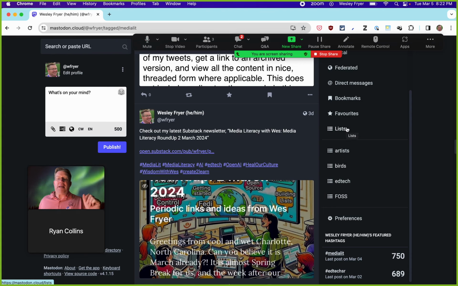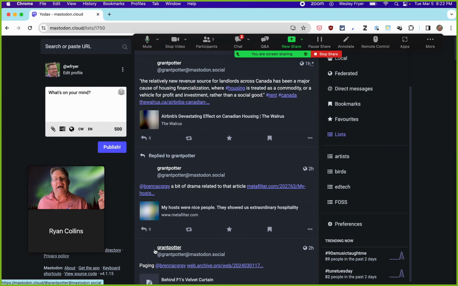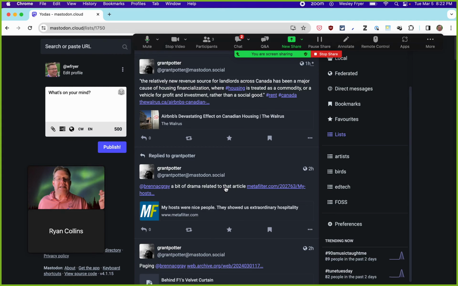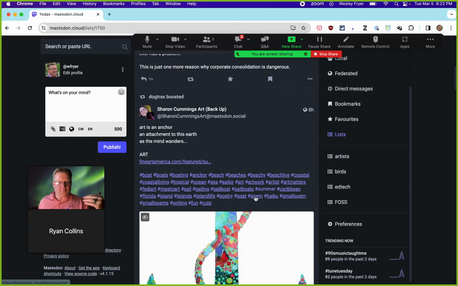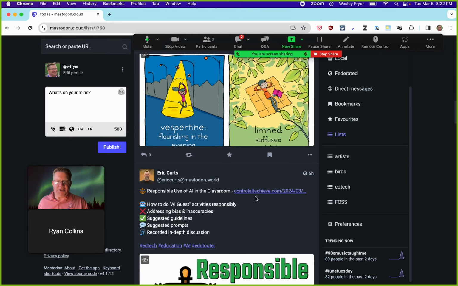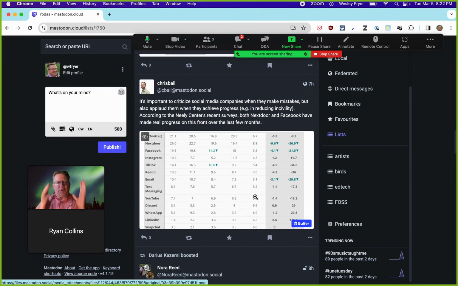Okay, so here's one of the most exciting parts. It's lists, okay? And so here's my Yoda's list. I have recreated my Yoda's list here on Mastodon. And so again, like Twitter, I have a chronological feed of these different folks. Not all of these are ed tech folks, many of them are. But this is a filtered feed.